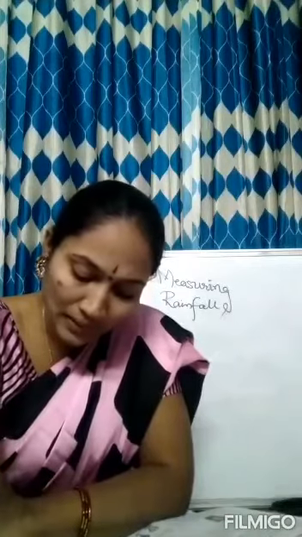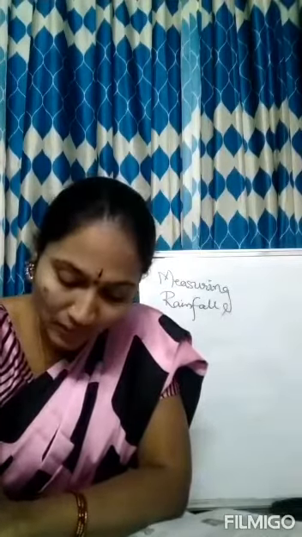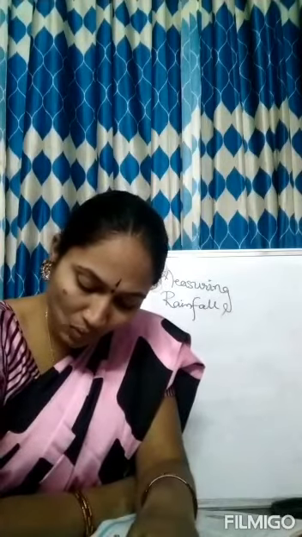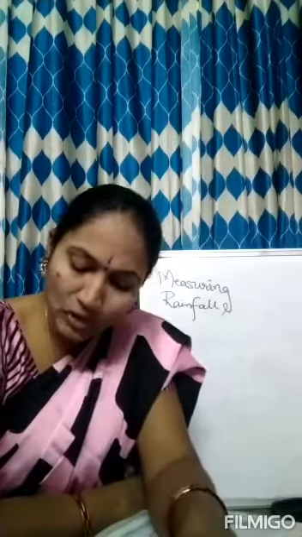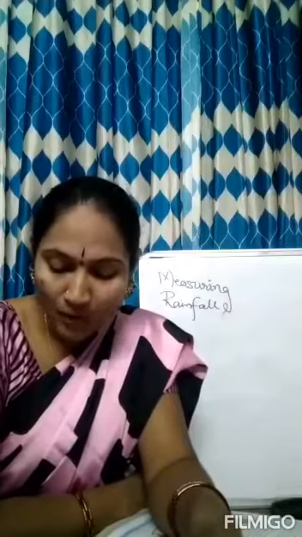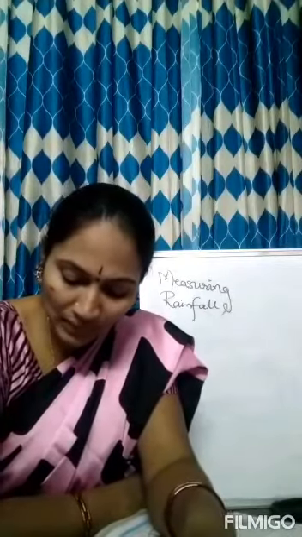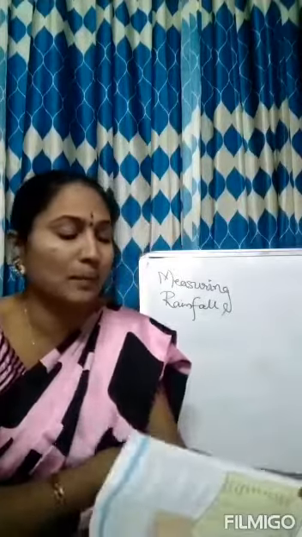Now, measuring the cold. Observe the weather report of two places in Telangana and Andhra Pradesh states. The average temperature and rainfall for the last 25 years of a particular month is given in the table. In which month was the maximum temperature recorded and why? Comparatively, which place is hot? Why? How can you say that Hyderabad is cooler than Ramagundam in summer? If the same weather recurs periodically at a place, it is considered as the climate of that place.